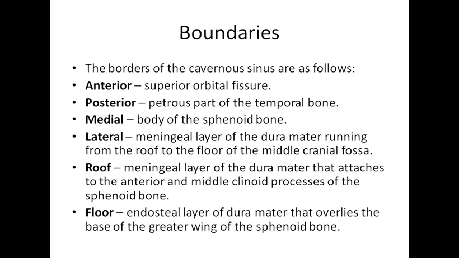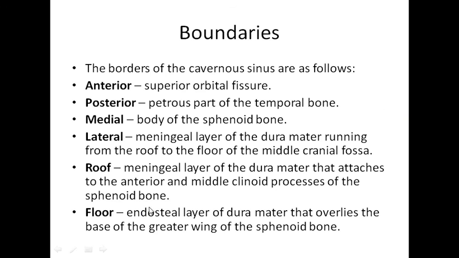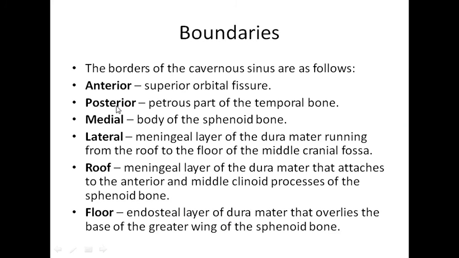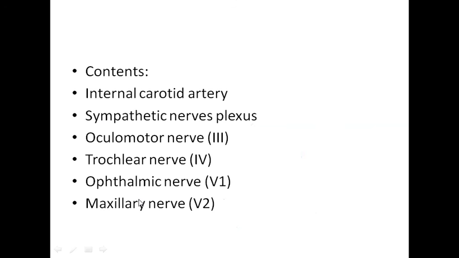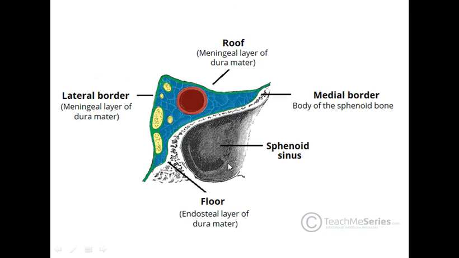So we'll look at all these boundaries in this picture. See, medially the body of sphenoid bone, right? Laterally the meningeal layer of dura mater. The floor is formed by the endosteal layer of dura mater, which we just read overlies the greater wing of sphenoid. This is the greater wing, right? The floor is formed by that. The anterior and posterior parts we can't see properly in this picture; the superior orbital fissure will be here, and posteriorly the petrous part of temporal bone, right? So these are the boundaries.